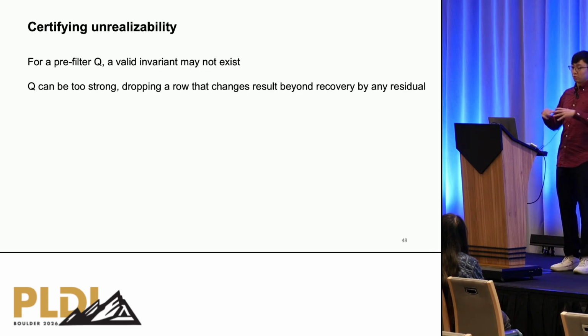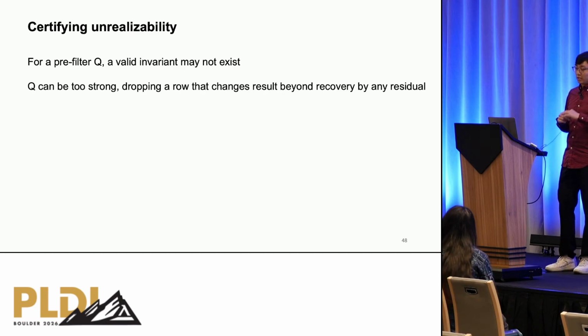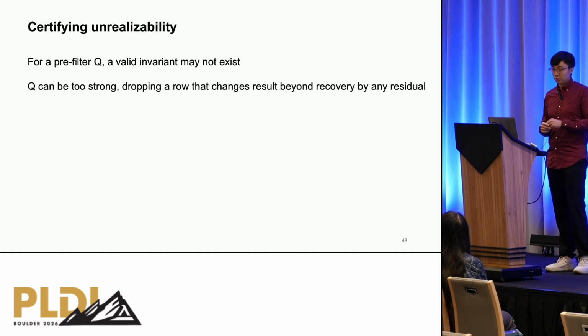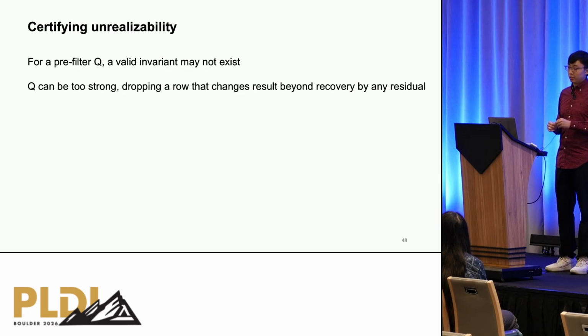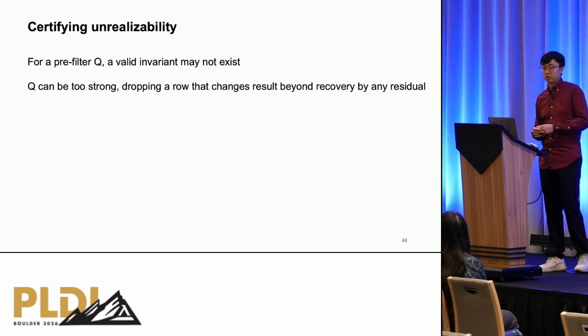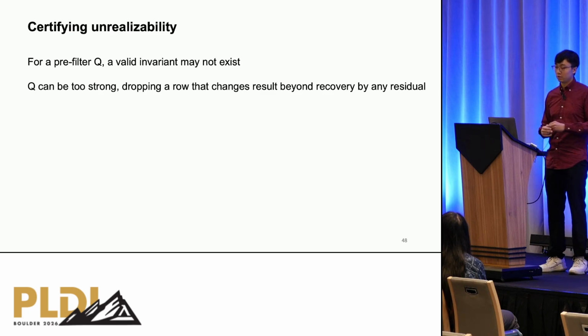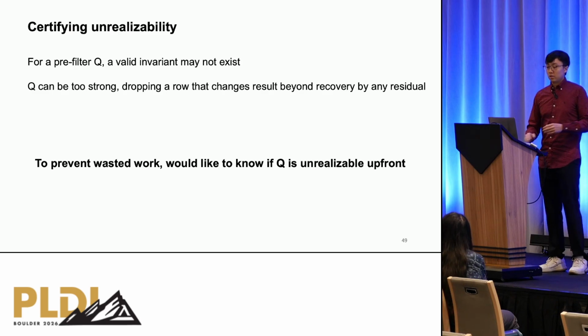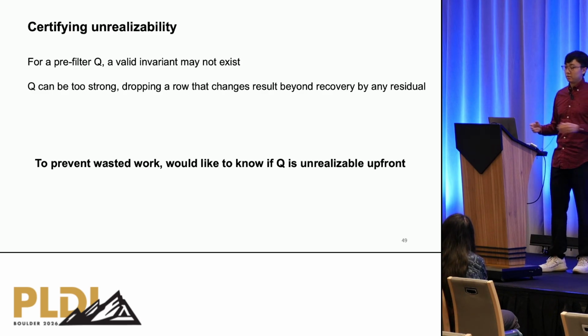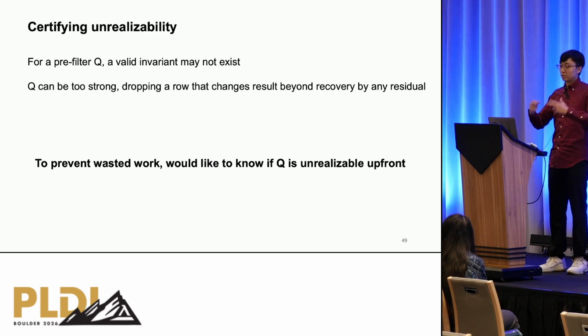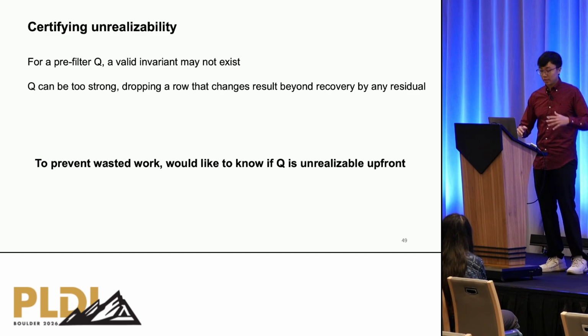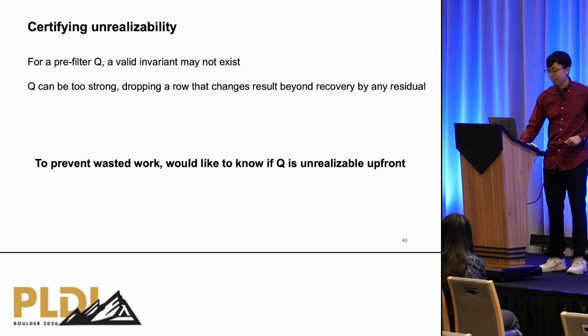The next component to our algorithm is this unrealizability checking feature, which we need because for a lot of Q candidates, they could not be paired up with any valid invariant because they could be too strong, meaning that they would drop rows that could change the result beyond recovery by any residual filter. In this case, we would like to prevent wasting work on doomed paths, so we would like to know if Q is unrealizable at the start before exploring its whole subtree.